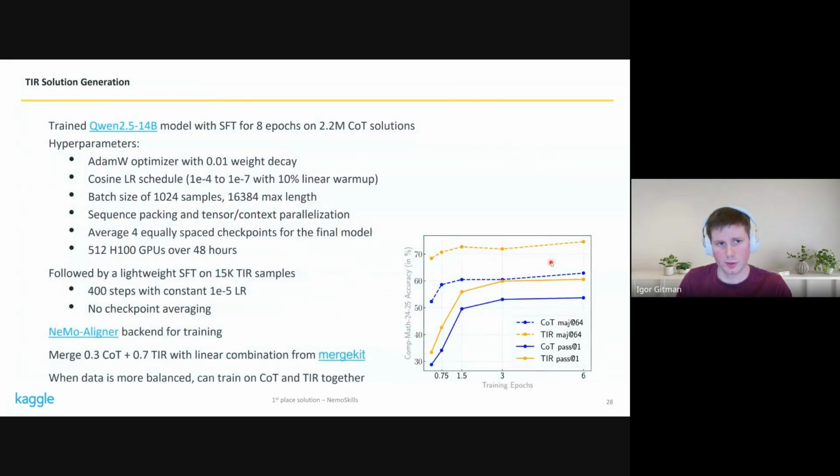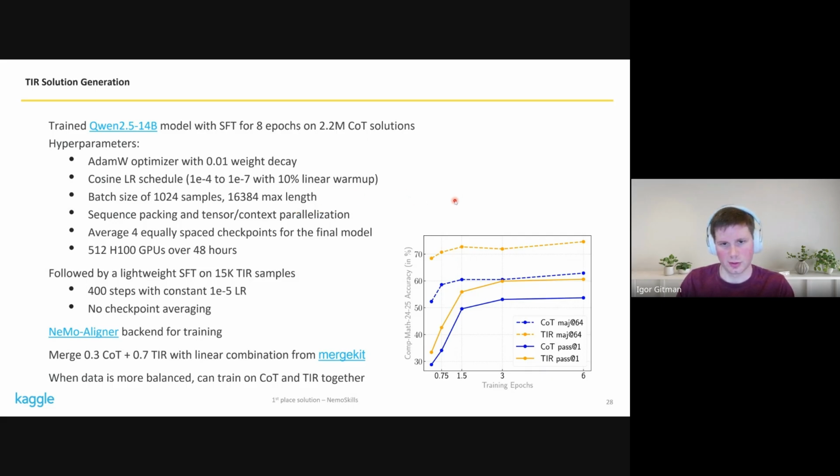So for the training, we started with Qwen 2.5 14B base model. And we did SFT for about 8 epochs on 2.2 million chain of thought solutions. So for the hyperparameters, we used AdamW optimizer. We used cosine learning rate schedule, fairly big batch size, 16K maximum length.